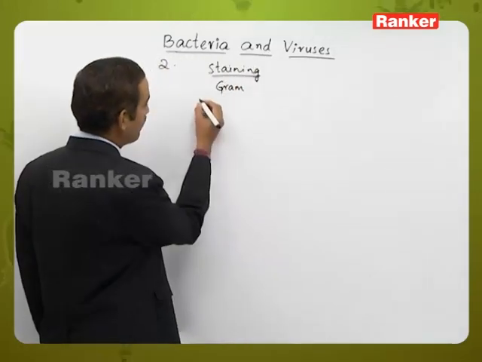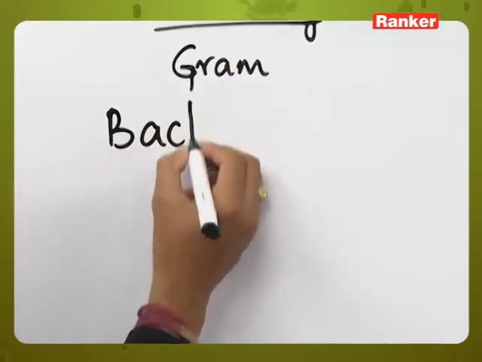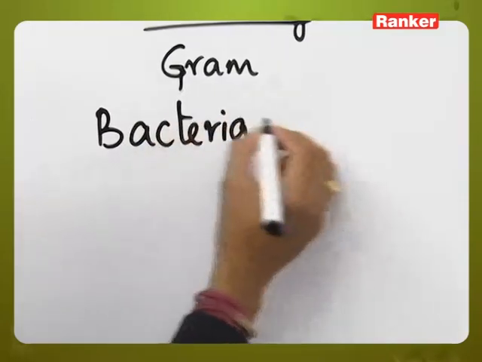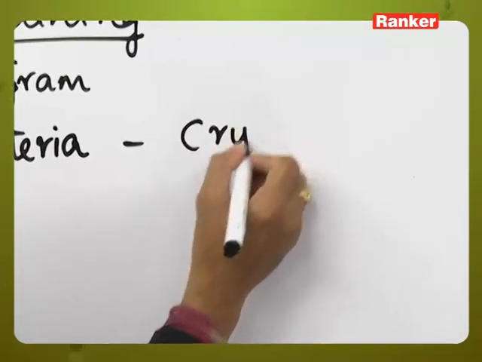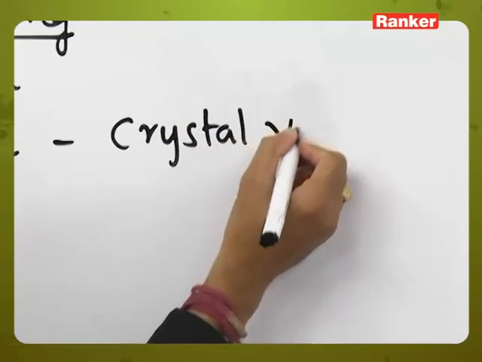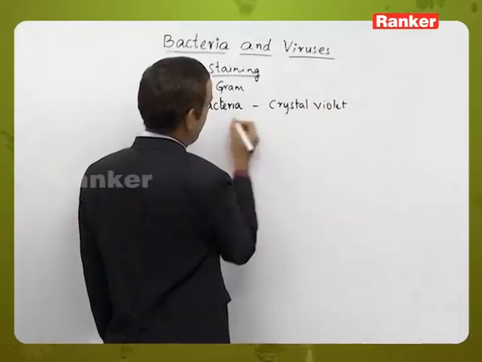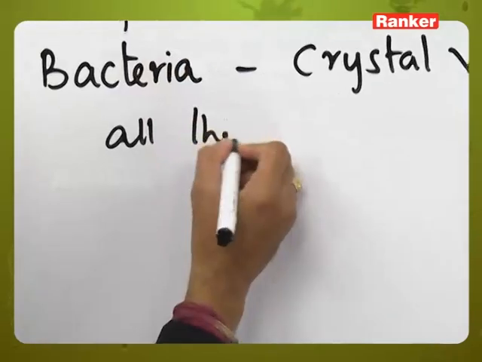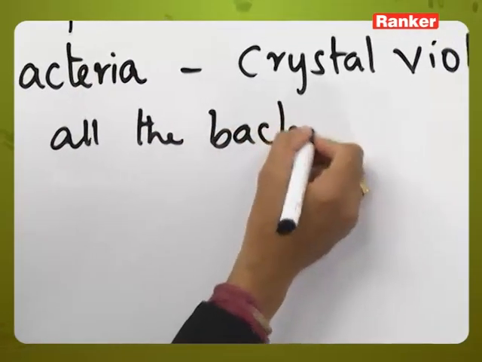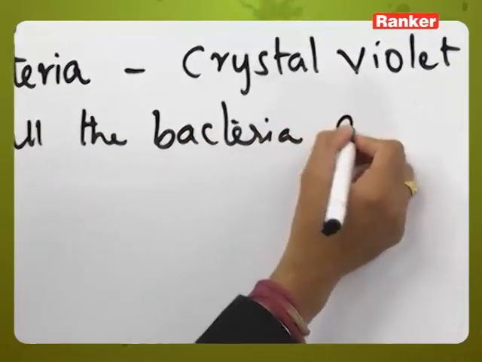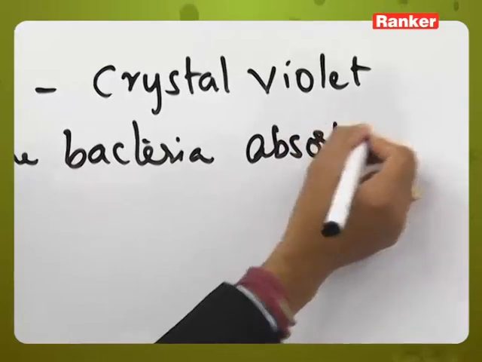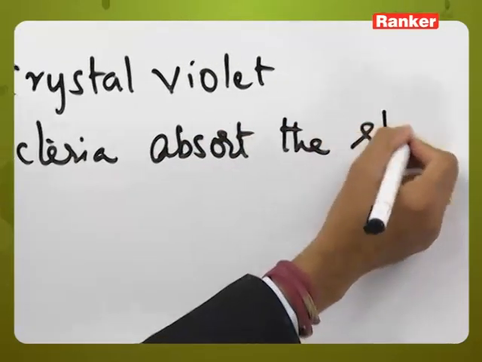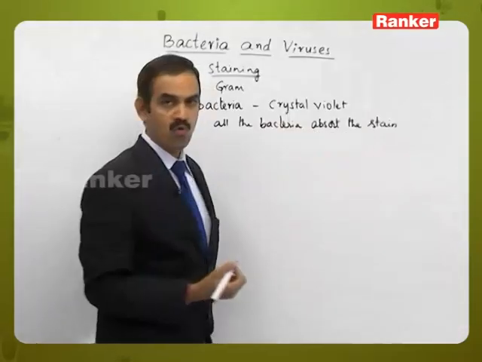First, all the bacteria which have to be differentiated have to be kept in crystal violet, such that all the bacteria will take up or absorb the stain in the form of crystal violet.